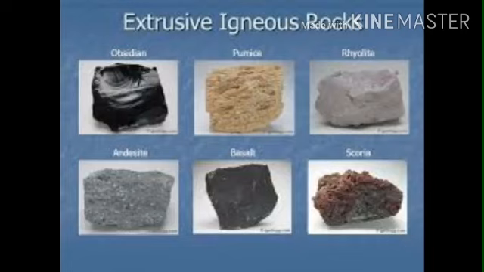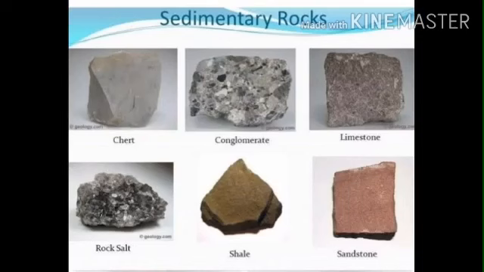These rocks are very smooth, crystalline and fine grained. They are also known as volcanic rocks. Example, basalt. The Deccan Plateau is fully made up of basalt rocks.